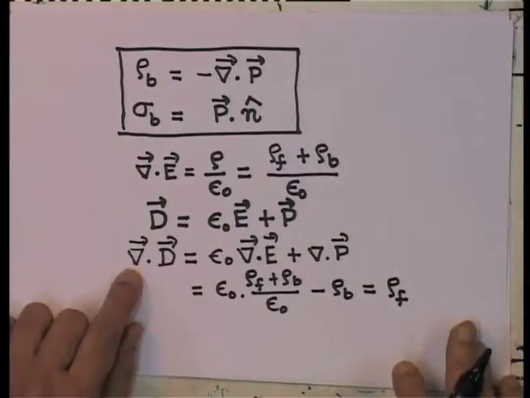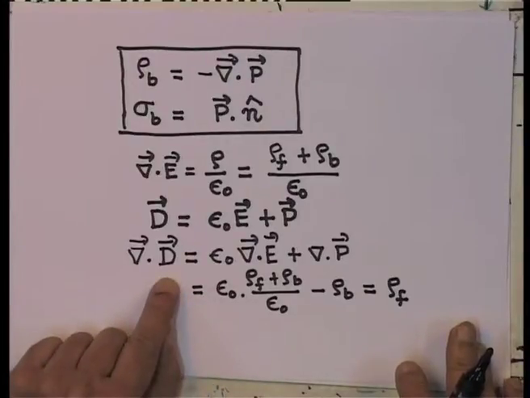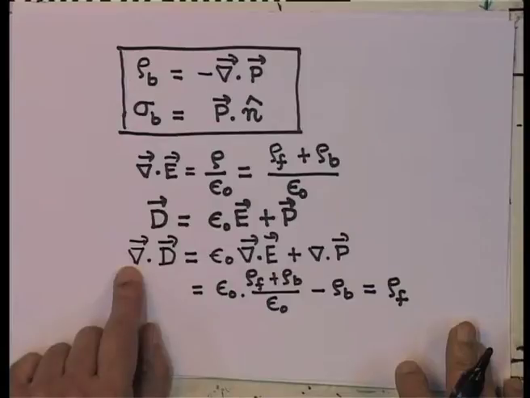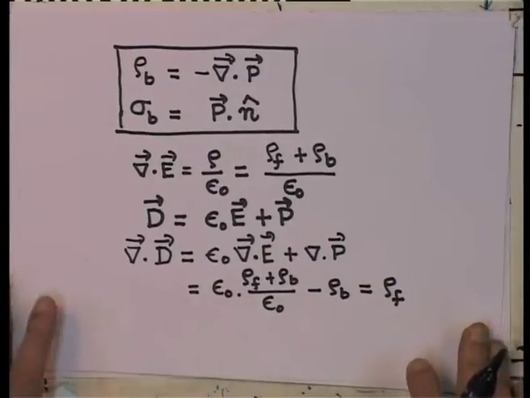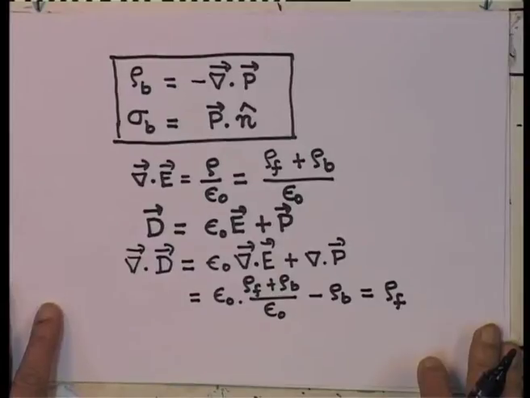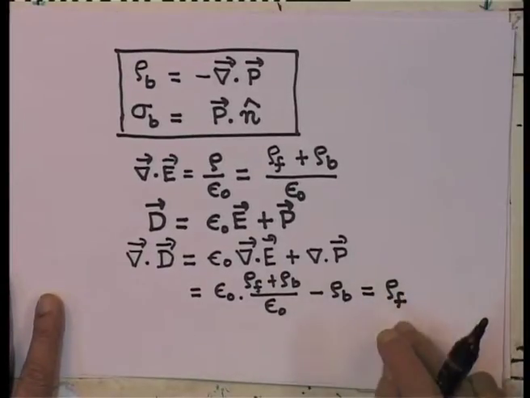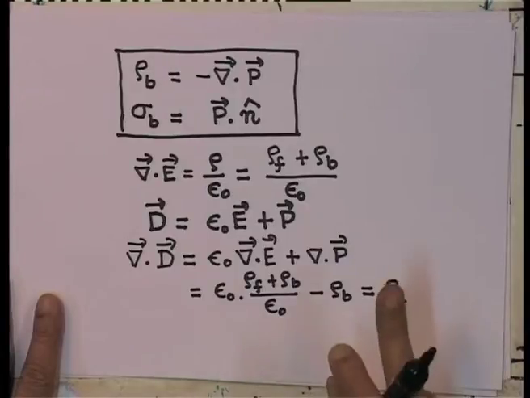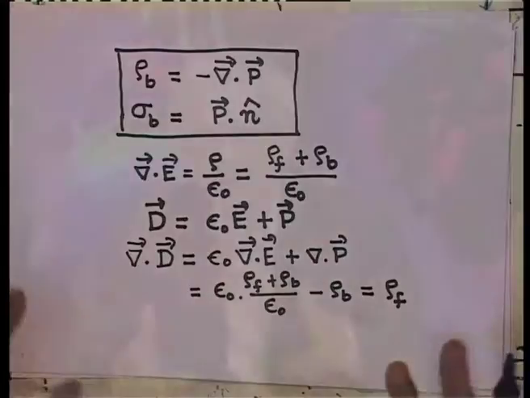First thing, there are two interesting points to note. The displacement vector satisfies a Maxwell's equation that its divergence is given in terms of the free charge density. Now, remember, it is much easier to calculate D, because I would have better information about the free charge density than I have about the bound charge density, because bound charge density is an internal mechanism.